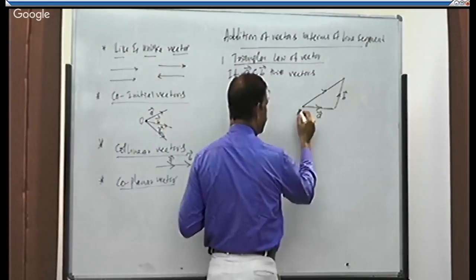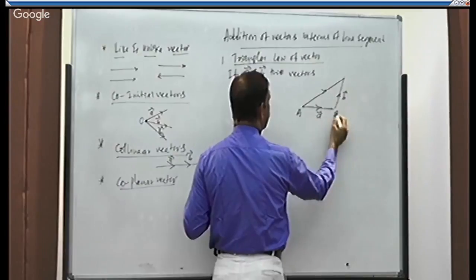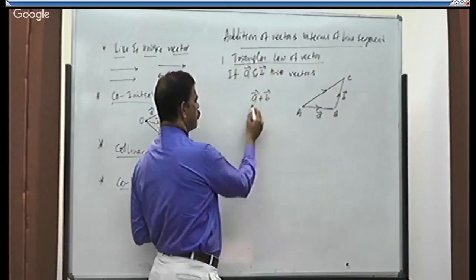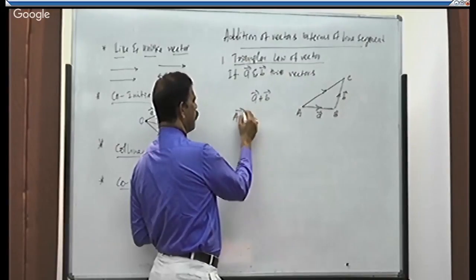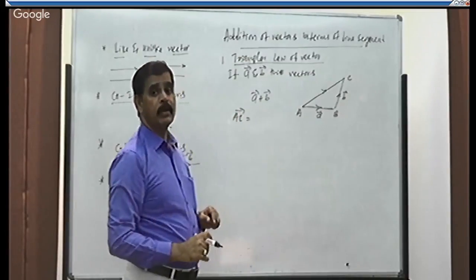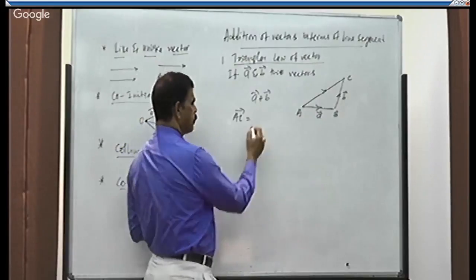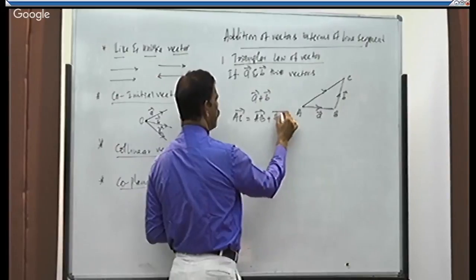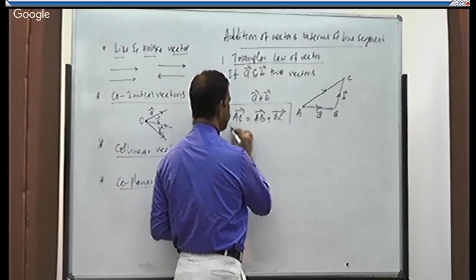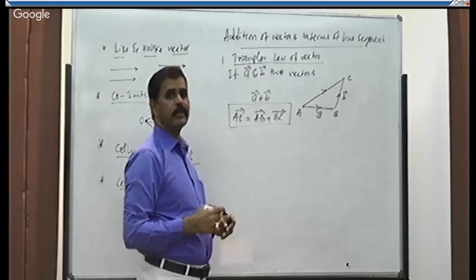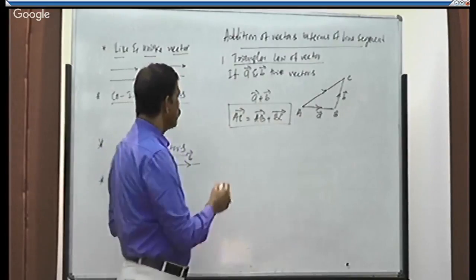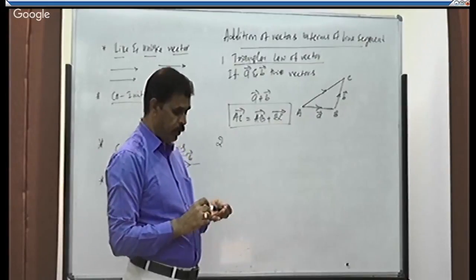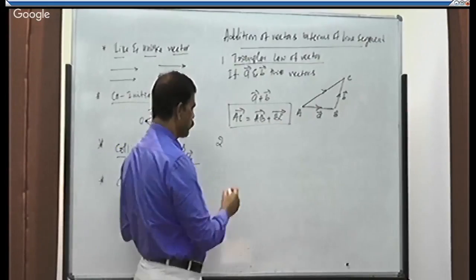Suppose vector A is AB, vector B is BC. Then according to this, AC is the sum of the two vectors A plus B. That gives you AB plus BC. This is one law we use for addition of vectors, right? There are other laws also. Let us take another law which is important to add two vectors. That is